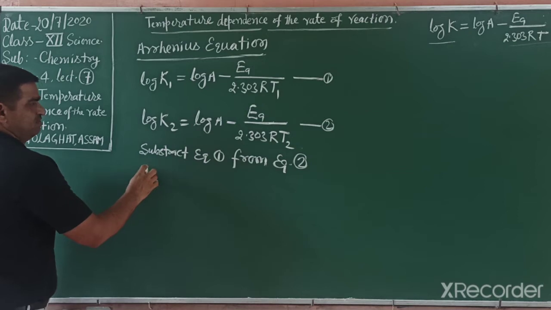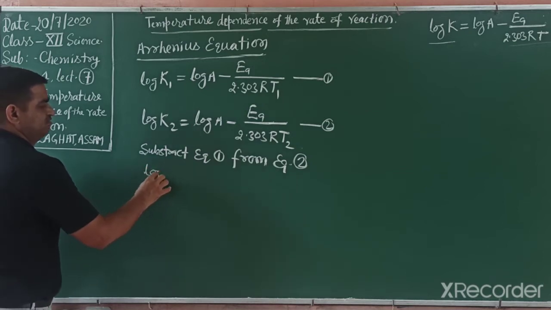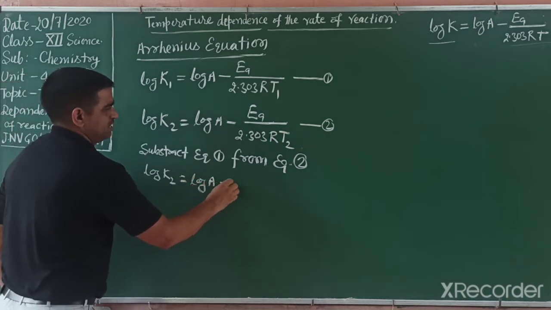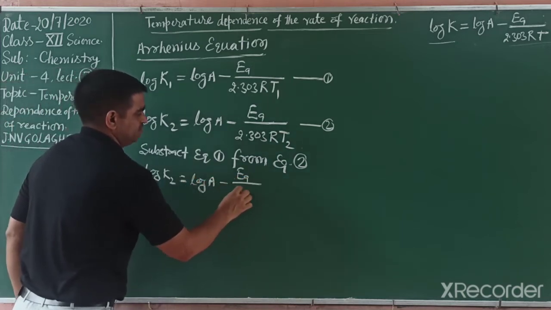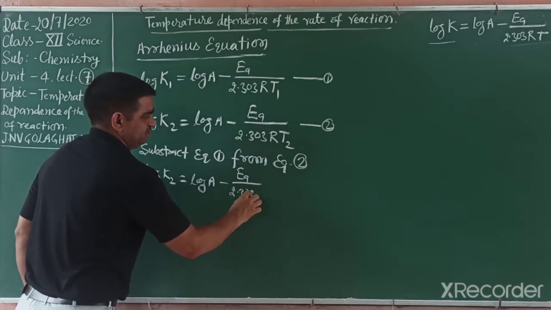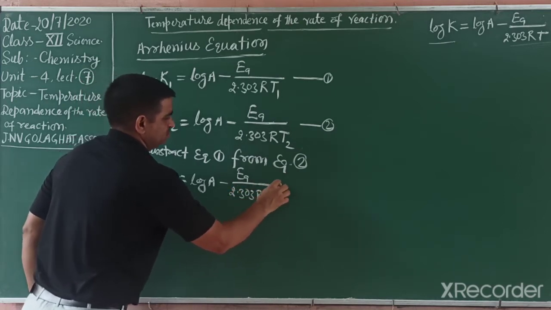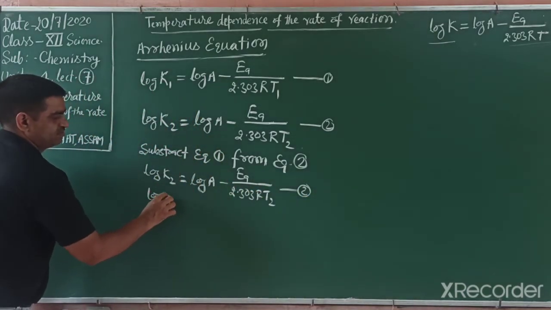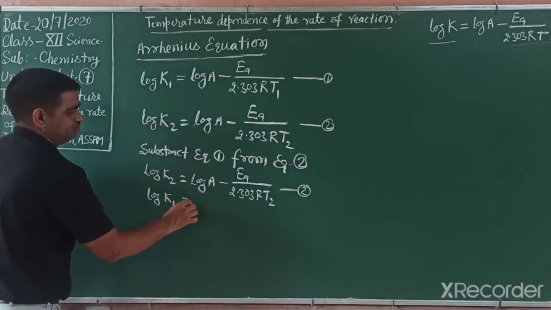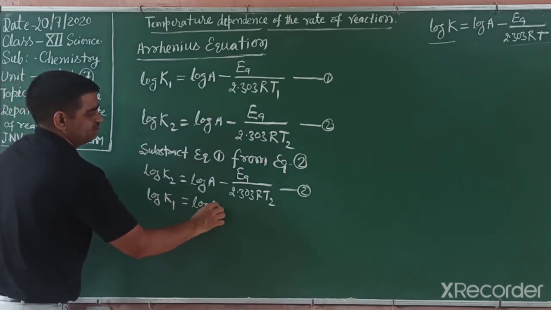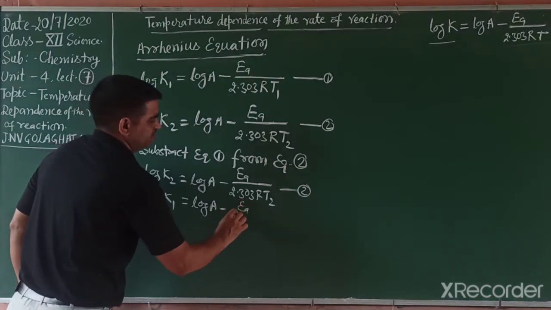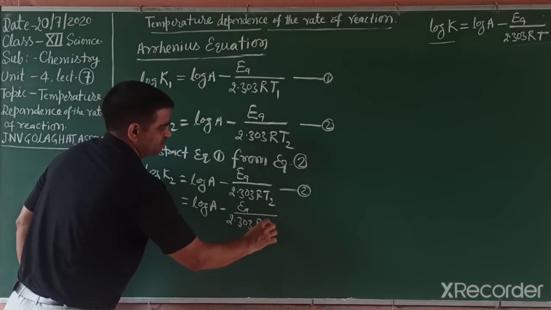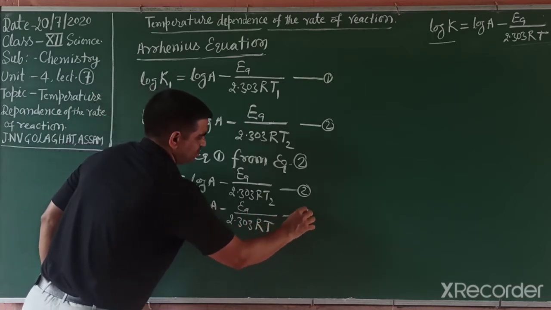So I write again, log K2 is equal to log A minus EA by 2.303 RT2. This is the second equation, and the first one, log K1 is equal to log A minus EA divided by 2.303 RT1. That is equation 1.